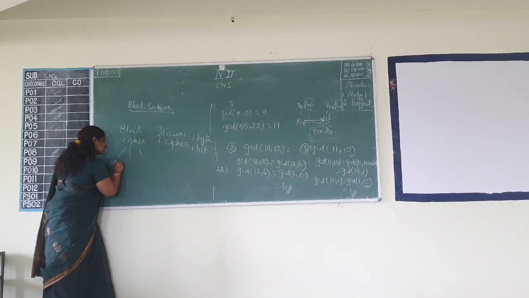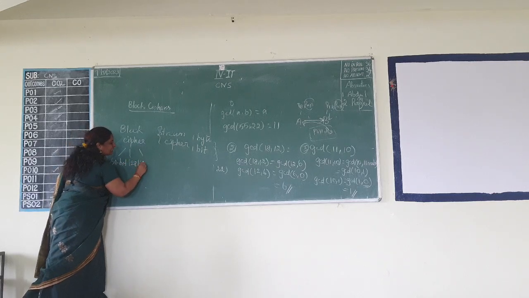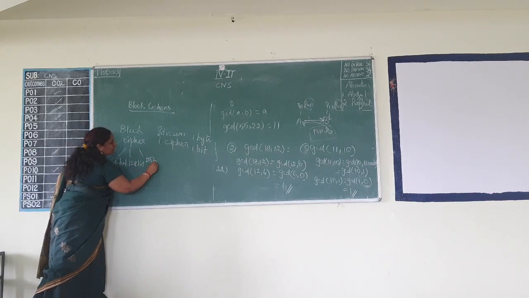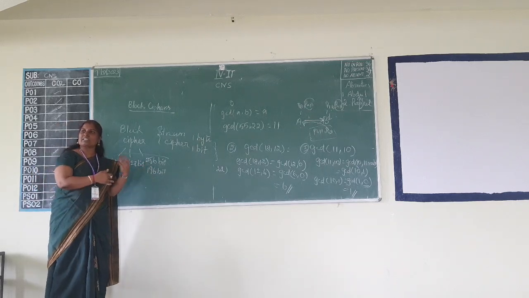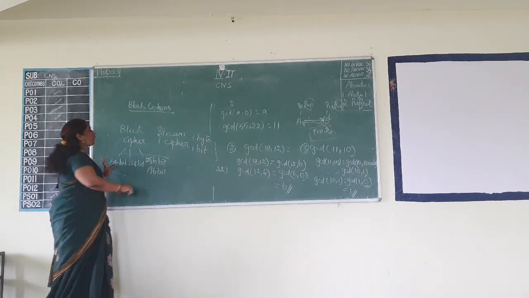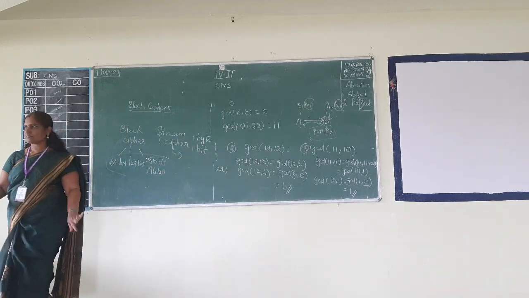I can take 64 bits at a time for the encryption, 128 bits, 256 bits, or 196 bits at a time. So depending upon the size we take, the cipher also varies. Whereas for stream cipher, it will be a maximum of 1 byte.